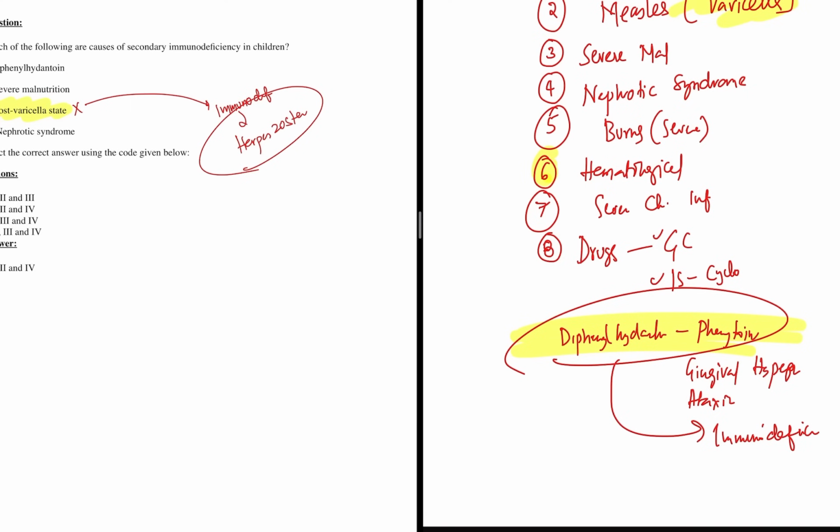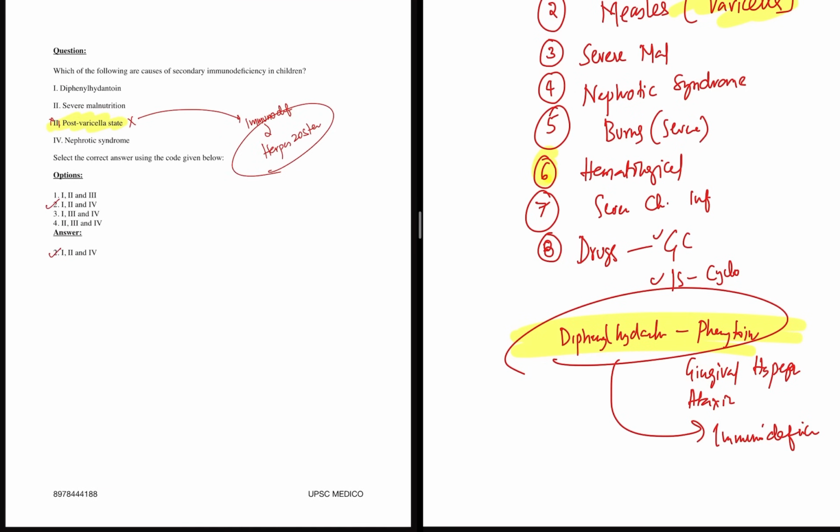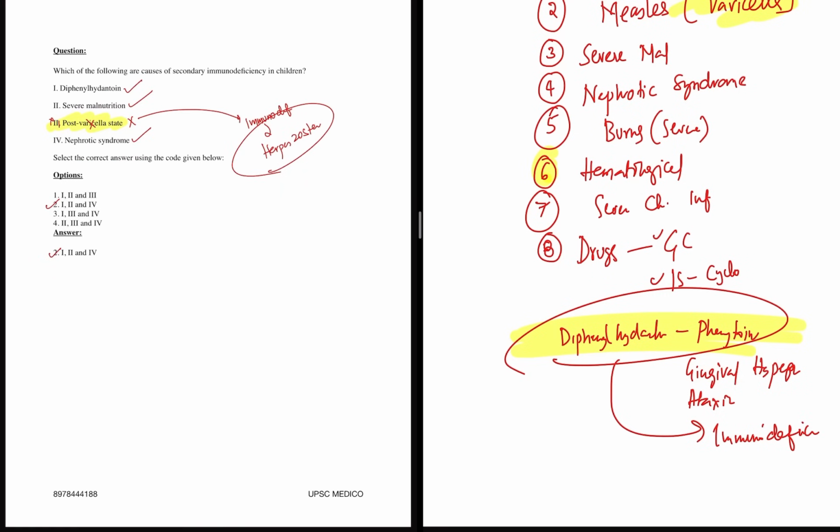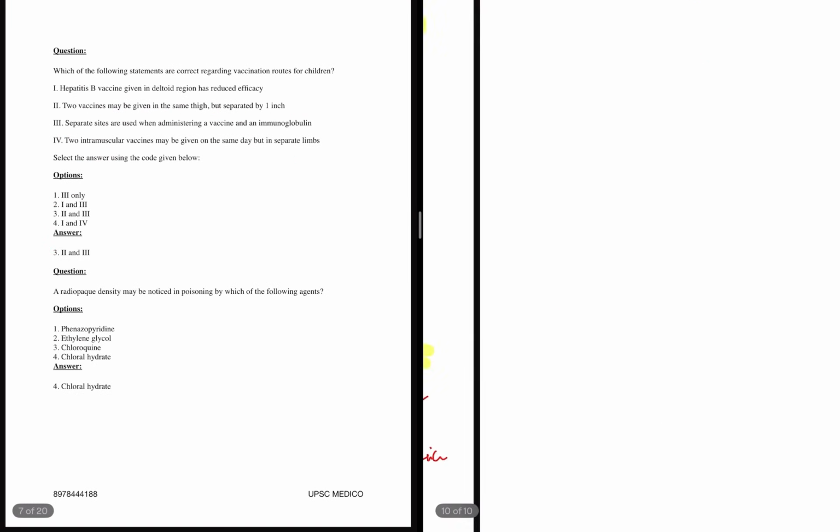Among the drugs, they have mentioned diphenylhydantoin, and that is the point the examiner focused on. So diphenylhydantoin can cause secondary immunodeficiency, severe malnutrition can cause it, nephrotic syndrome can cause it. It is not post varicella, it is post measles. It is post measles, right?